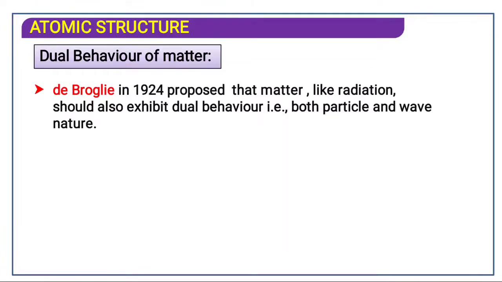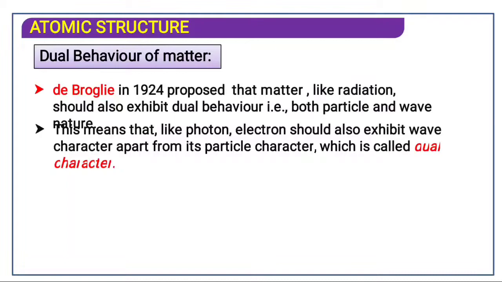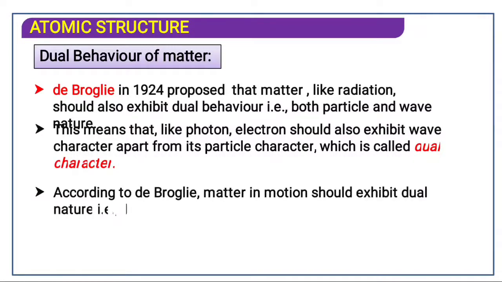Actually particle nature and wave nature, these properties belong to electromagnetic radiation, but de Broglie suggested that even matter also has this dual nature, that is particle nature and wave nature. So he said that like a proton, an electron should exhibit wave character apart from the particle character, which is called a dual character. So according to de Broglie, matter in motion should exhibit dual nature. When the matter is in motion, it exhibits a dual nature, say for example, particle as well as wave nature.